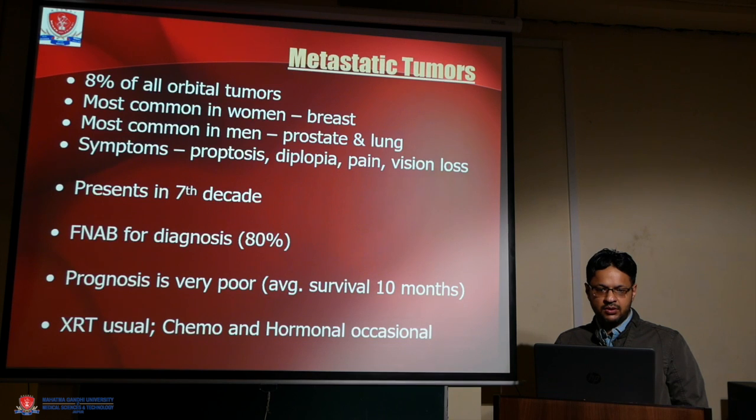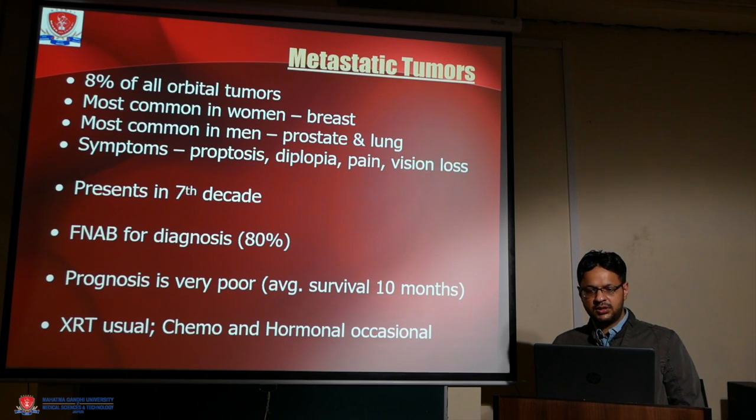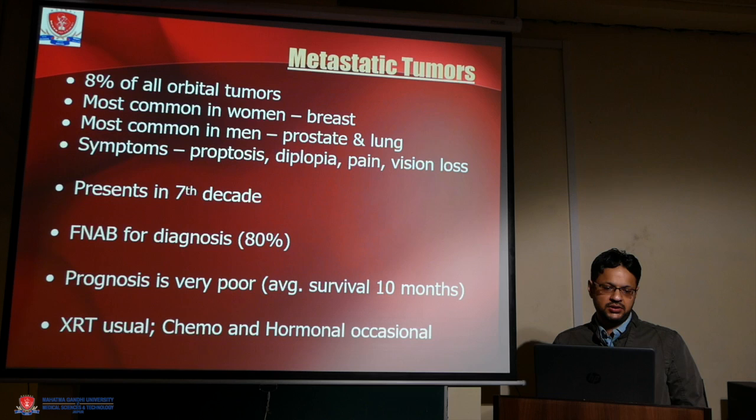8% of the orbital tumors are metastatic. They are most common in women with breast cancer and in men with prostate and lung cancer. Symptoms are proptosis, diplopia, pain, and progressive loss of vision. They present in the seventh decade of life. Stereotactic biopsy is how the diagnosis can be made. Prognosis is very poor. Radiotherapy, chemotherapy, or hormonal treatment should be done.